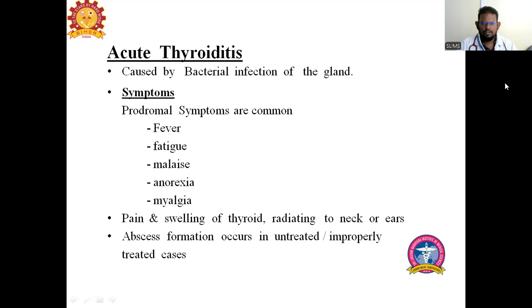So it is caused by bacterial infection of the thyroid gland, usually produces prodromal fever and other symptoms, and causes painful swelling of the thyroid gland, which can result in abscess formation if untreated or improperly treated. This is a somewhat dangerous disease. It can cause destruction of the thyroid gland if not treated properly. It causes a neck abscess and can go on to sepsis also.